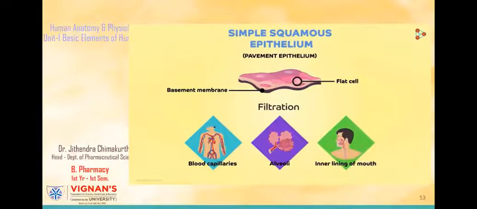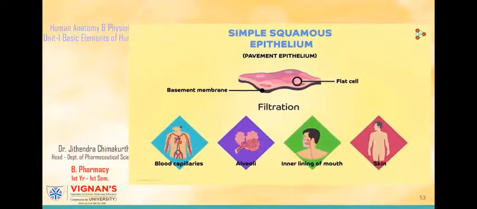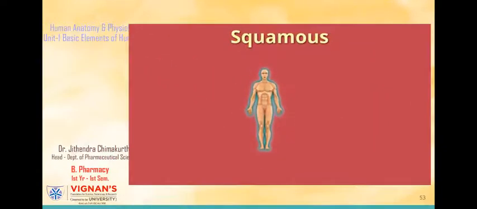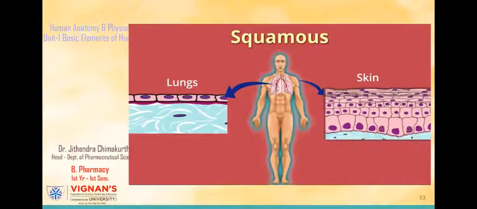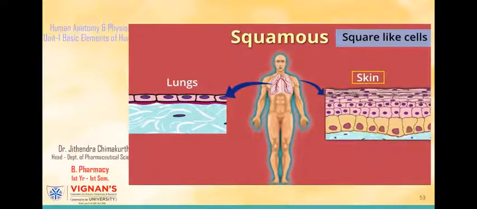Well, when we talk about epithelial tissue, how can we forget the skin? But wait a second, how can we afford to have such a delicate layer on the surface that covers the entire body? Well, it's simple. Squamous type of epithelium is found in the lining of lungs and our skin. Both of them are similar tissues and have square-like cells. But looking carefully at this image, you can tell the difference. Yes, the skin has many layers of squamous cells as compared to the lining of the lungs.